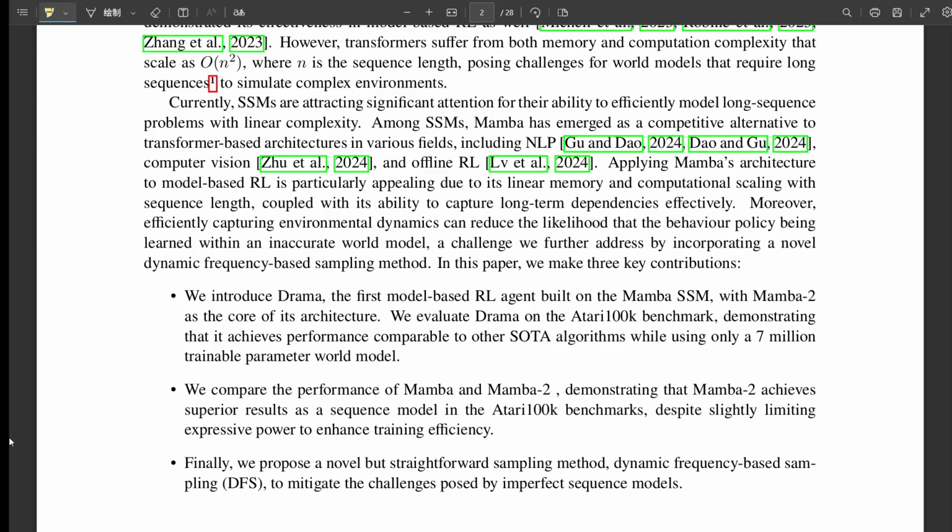Okay, so building these world models, especially for complex stuff like games with visuals, requires understanding sequences, right? How things unfold over time. Absolutely. That's where sequence models become critical. They're the core component that tries to capture how the environment changes step by step. And historically, we've seen a couple of main types. There are the older recurrent neural networks, RNNs, like GRUs. Yep, RNNs, GRUs, they process sequences one step at a time, which is good for efficiency. Their compute and memory usage scales linearly with how long the sequence is. We call that O(N). Linear scaling.